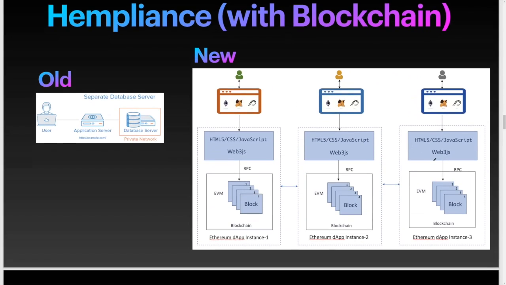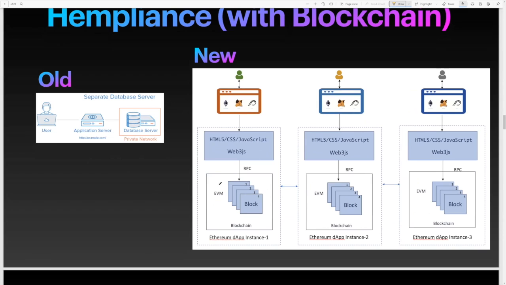So this is our new architecture. They will be very disappointed. We have to remove whatever we built so far and re-architect it like this. So this is our old Hempliance. We have a user, who can be a mobile user or a web user on a laptop, and we talk to an application server, and it talks to our database. That's what we're doing, and we're using Azure to host all this.